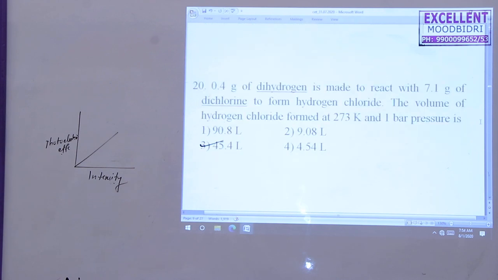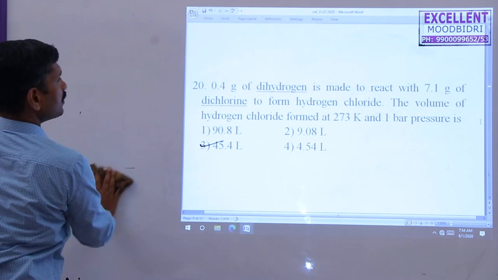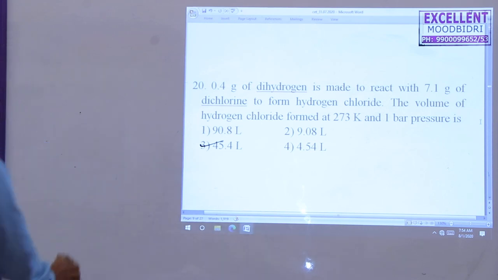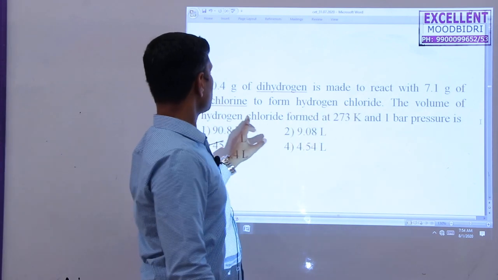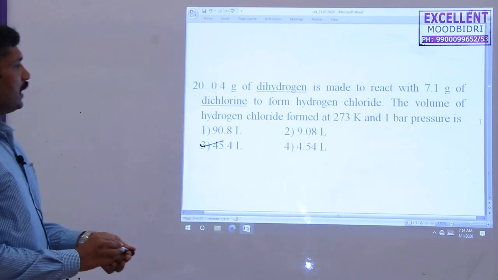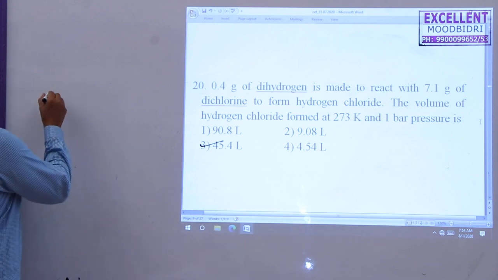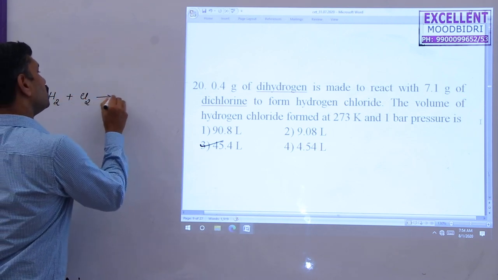So next question: 0.4 gram of dihydrogen is made to react with 7.1 gram of dichlorine to form hydrogen chloride. Find the volume of hydrogen chloride formed at 273 Kelvin and 1 bar pressure. Here dihydrogen reacts with dichlorine to form 2 moles of HCl.